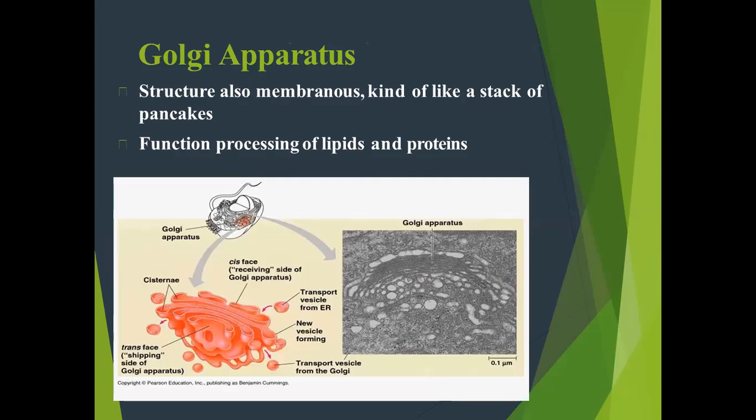It is also a sac-like structure, and its main function is protein processing and transport. It transports protein from the cell to outside and to different places where the protein is required, to different organelles.